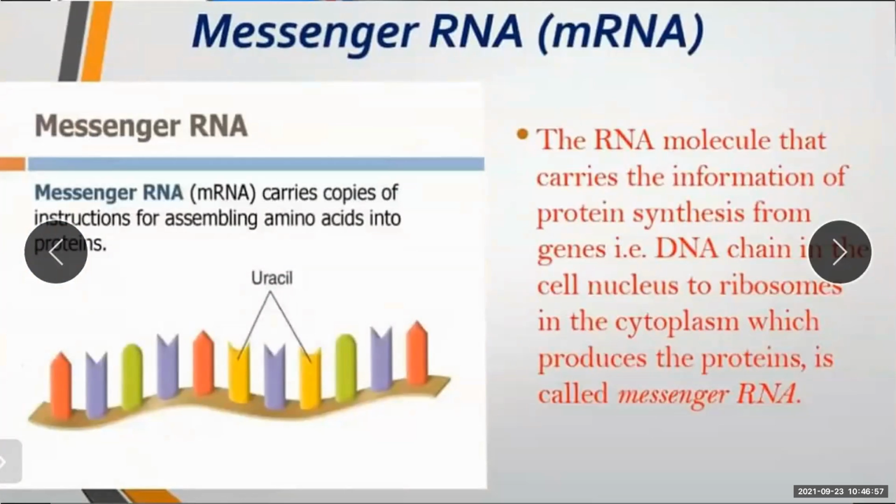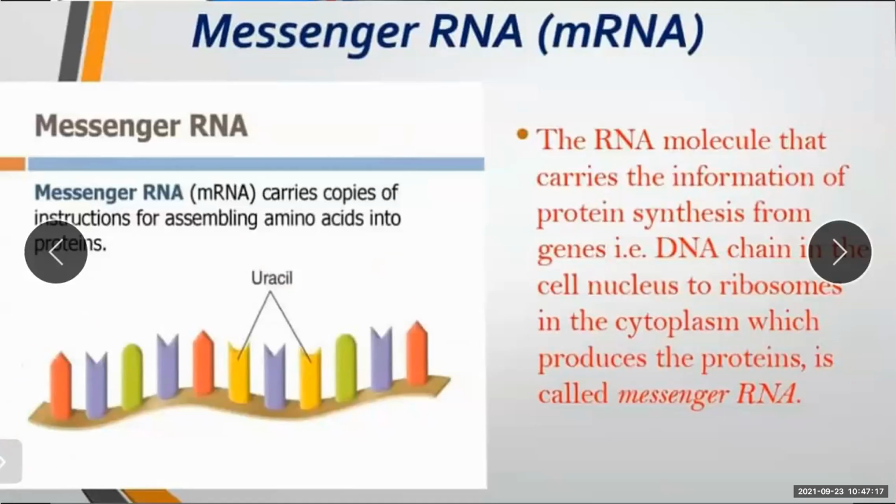Moving further to the messenger RNA, that is mRNA. Now, what is mRNA? This picture shows the structure of messenger RNA. Okay. Now, what is the function?